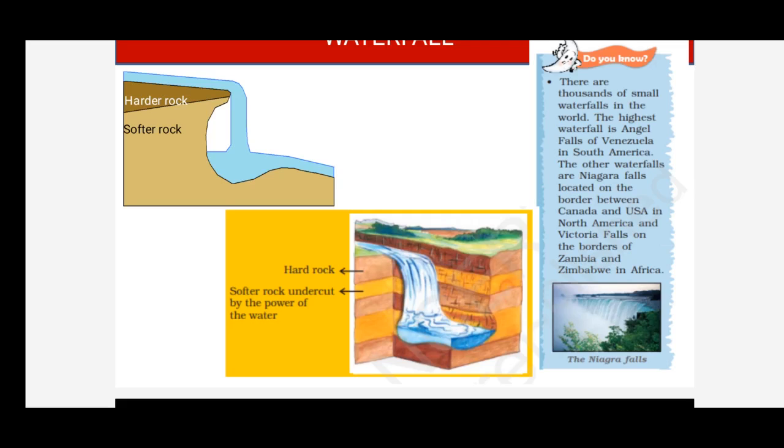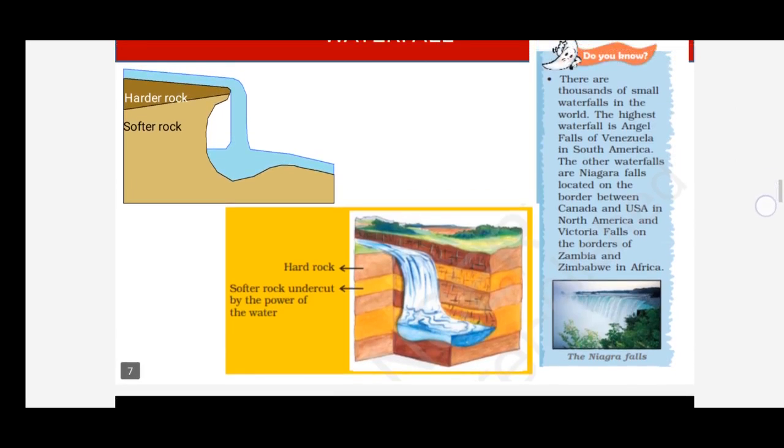Where is the highest waterfall, children? It's in Venezuela. Its name is Angel Falls. And the other waterfall is Niagara Falls, which is located on the border between Canada and USA, in North America. And Victoria Falls is on the border of Zambia and Zimbabwe in Africa.